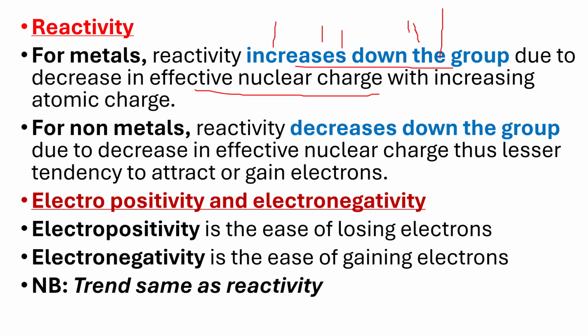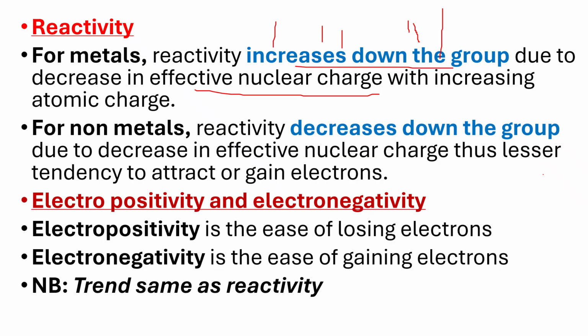Let us take an example of group 7, that is the halogens. You find that if you are comparing fluorine, chlorine, bromine, iodine, fluorine tends to be the most reactive, followed by chlorine all the way downwards. This is because increase in atomic sizes do not favor the ability to gain electrons.